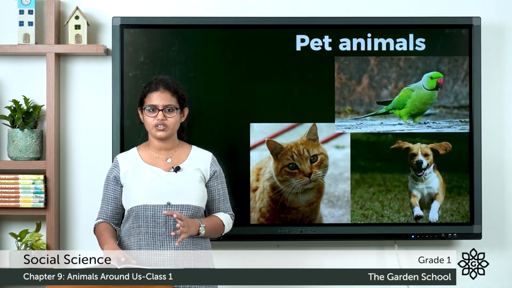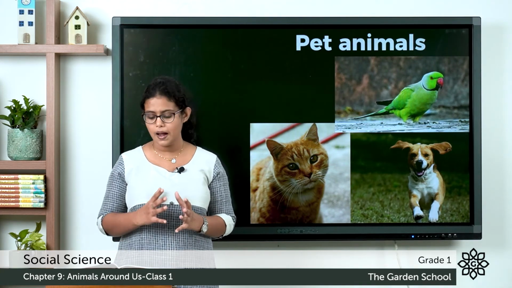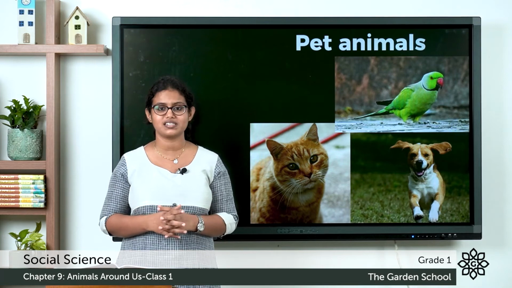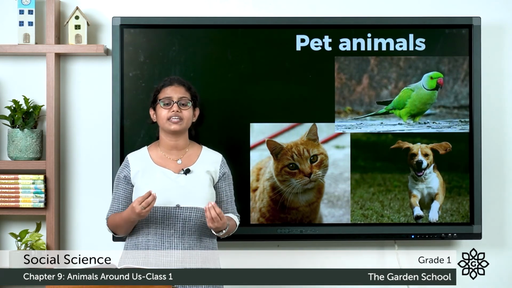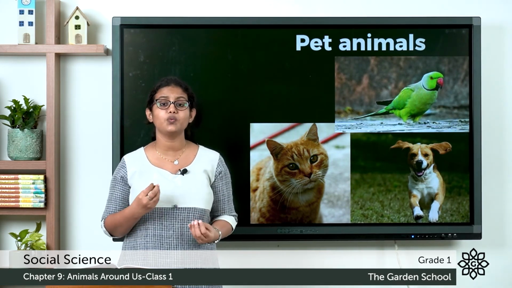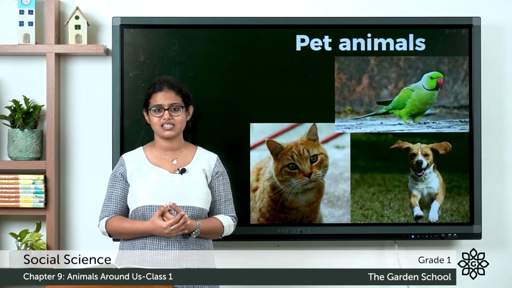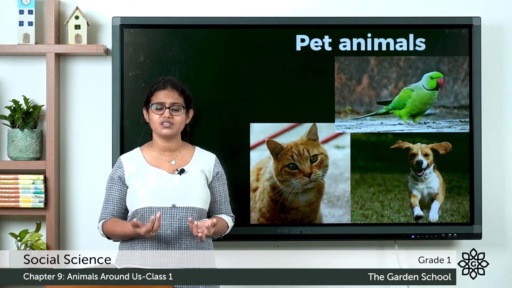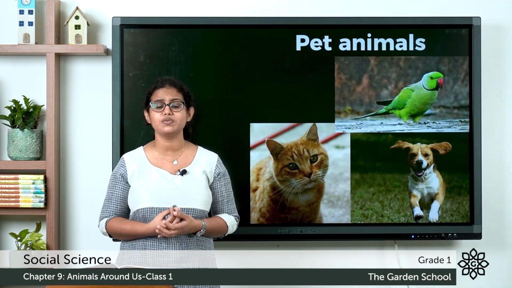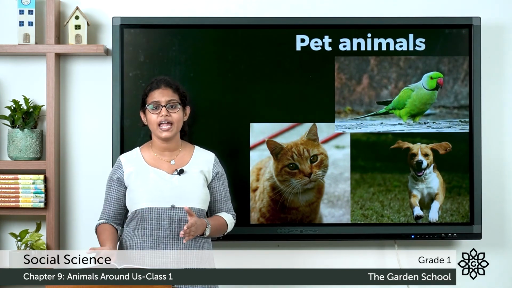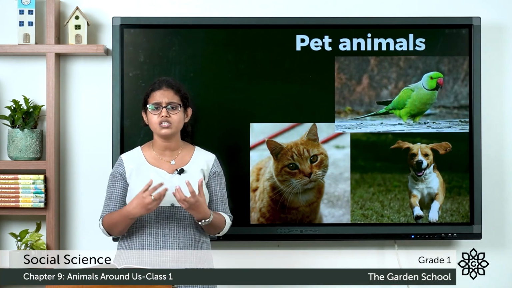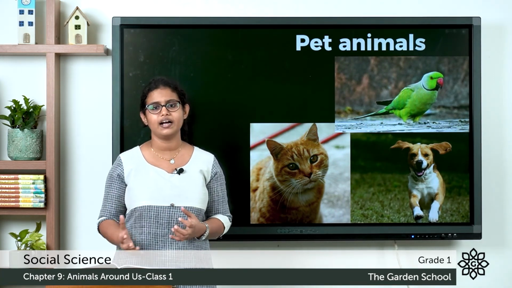In page number 53, it is given about birds and insects. Birds are animals that can fly. They fly with the help of their wings. They have feathers. Parrot, pigeon, sparrow, all these are examples of birds. Even insects. Insects are small animals. They are the smallest group of animals on earth.